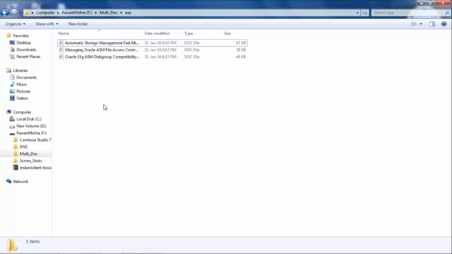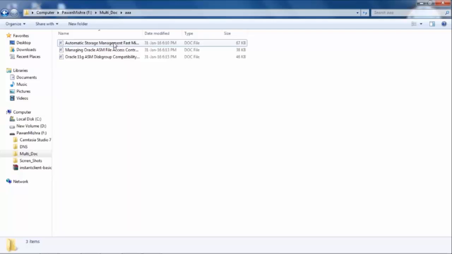ASM provides three types of redundancy: one is normal, second is high, and third is external. With normal redundancy, one copy of data is maintained. With high redundancy, two copies of data are maintained on the disk, and external has no copy. So if we talk about Oracle 10G, whenever a disk goes off,